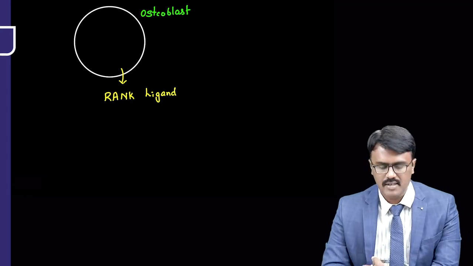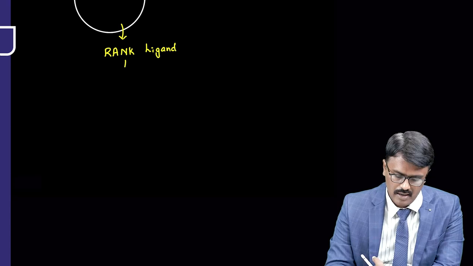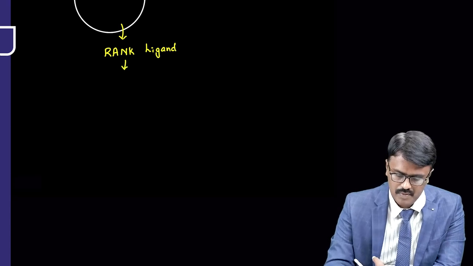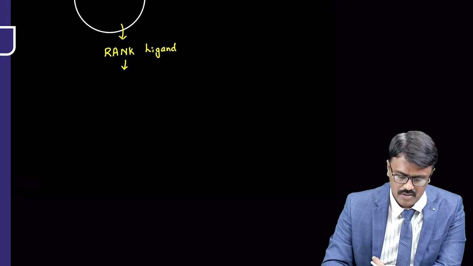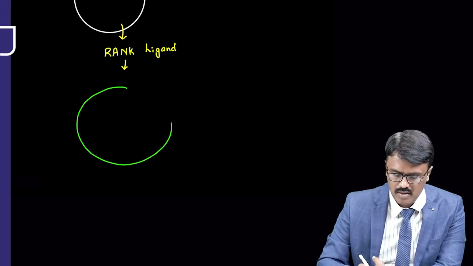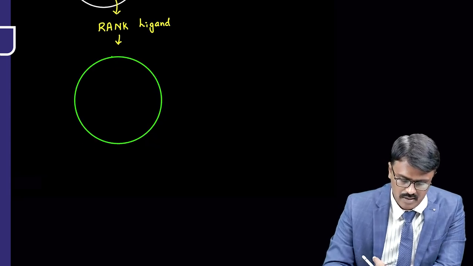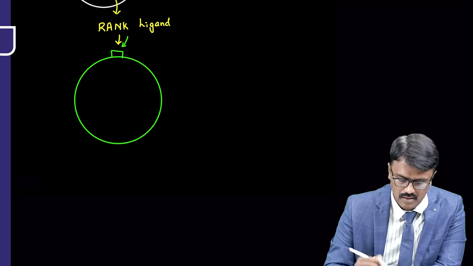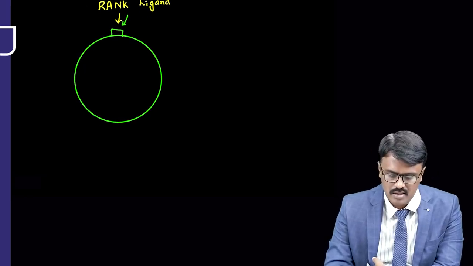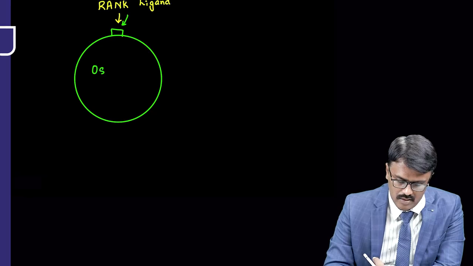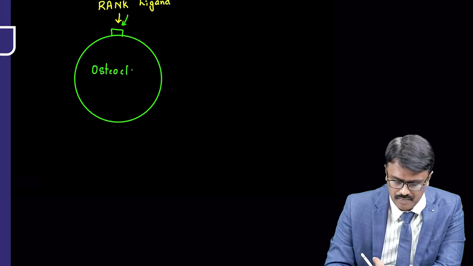That will be secreted, and this RANK ligand will bind to the receptor which is present on the osteoclast. So this is the position where the RANK ligand binds, and these cells are called osteoclast.